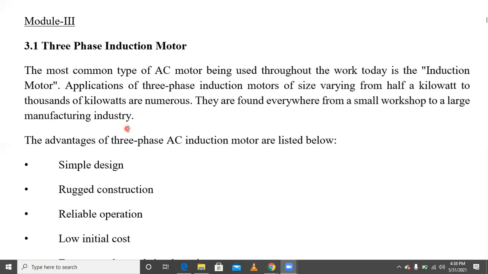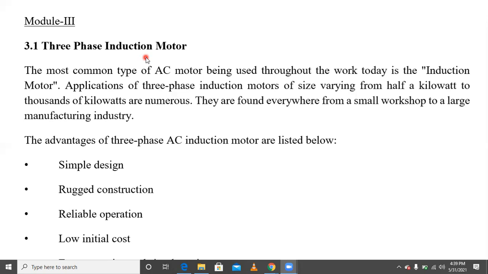These are the different advantages of this induction machine. It operates only on AC, not DC. Remember, the induction machine operates based on the induction principle, that is, electromagnetic induction. Based on electromagnetic induction, single-phase or three-phase induction machines work.